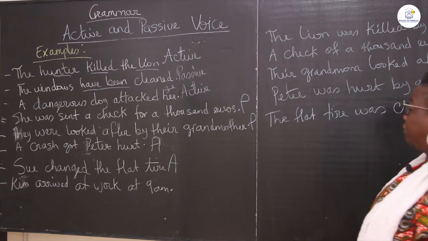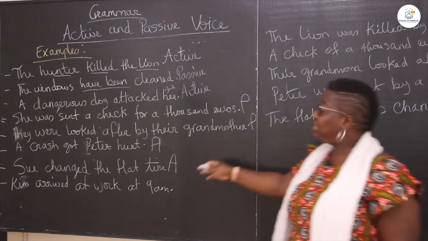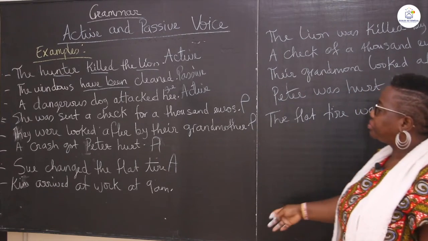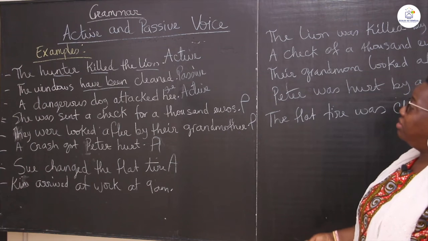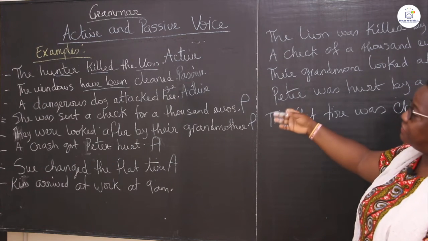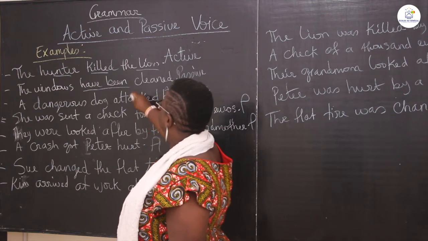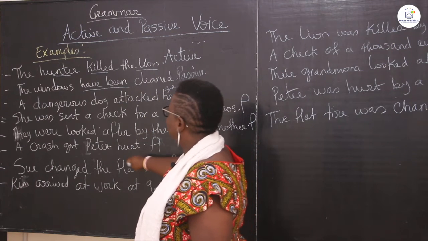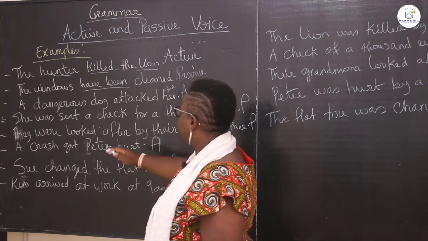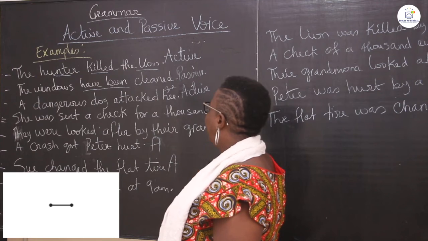So these are some examples of how to identify an active and a passive. You see that when it has had been, that's a passive. And when the sentence is just direct, those are active: the subject, the verb, and the object.